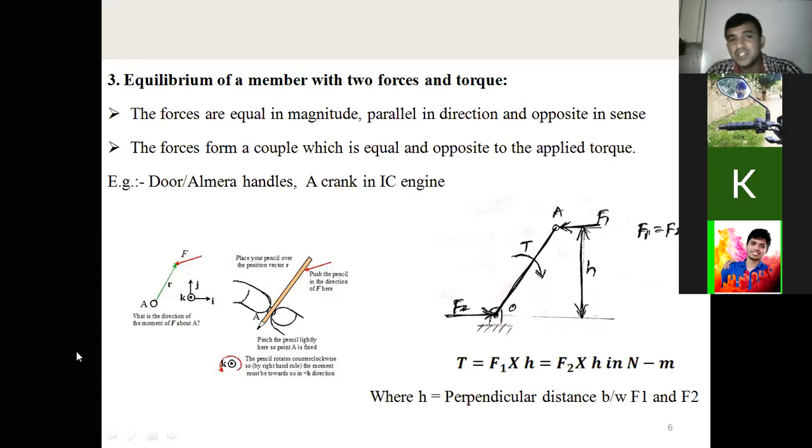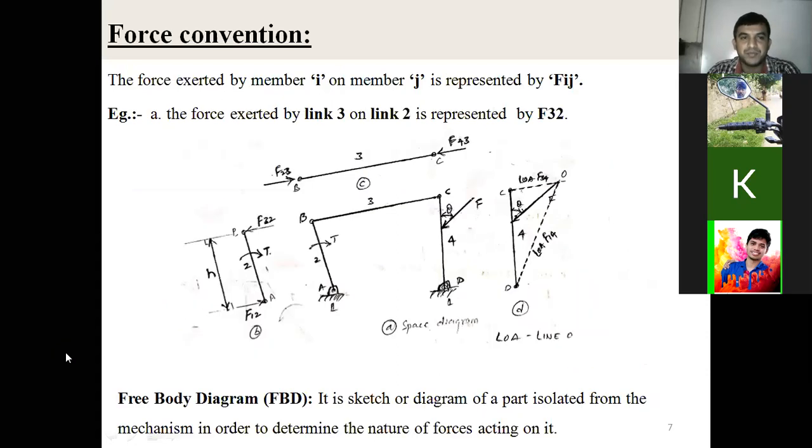Now remember, these 3 equilibrium conditions are very, very important: when a body is subject to 2 forces, when a body is subject to 3 forces, and when a body is subject to 2 forces and a torque. If you understand these 3 equilibrium conditions thoroughly, then you can easily solve the problem, right? And one more thing: how do you represent the force convention?